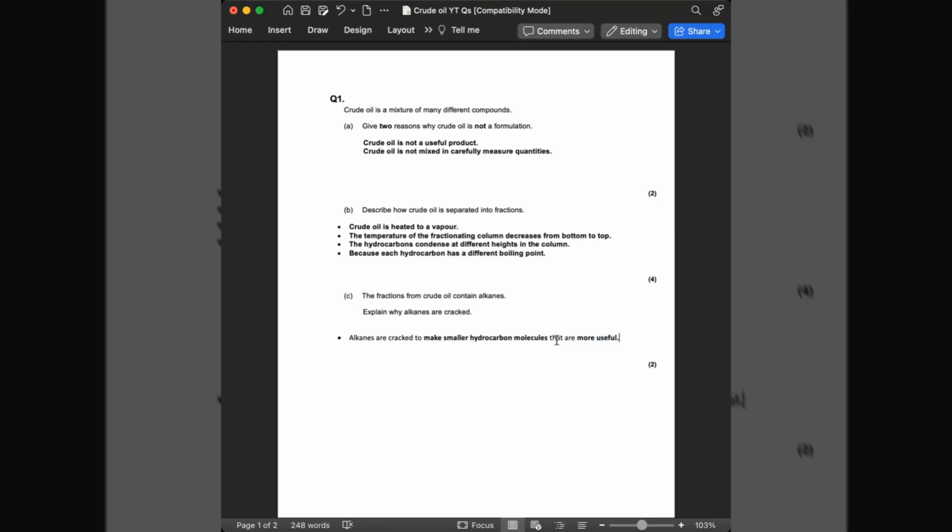Okay, if you just wrote this, you would be describing, but because you have given a reason here, you are now explaining, and that is how you're going to get maximum marks in this question.